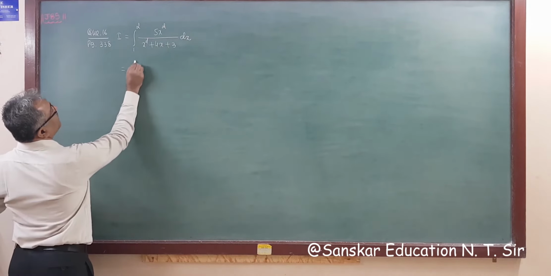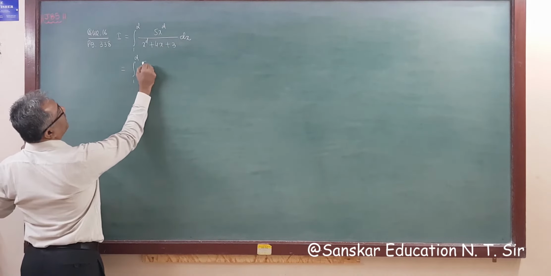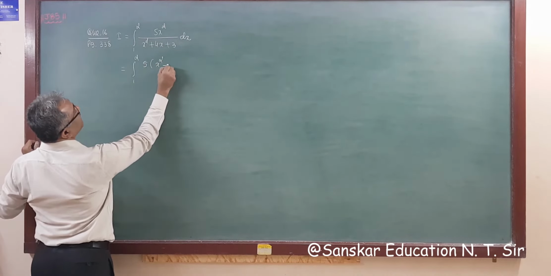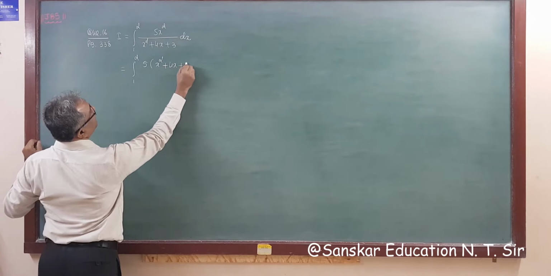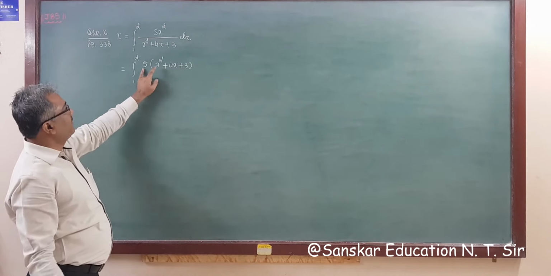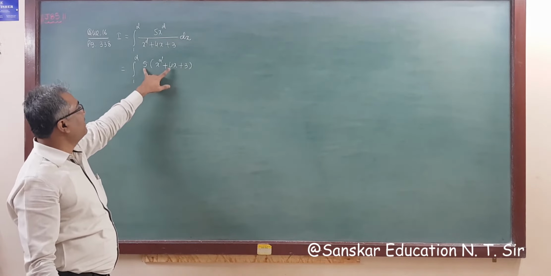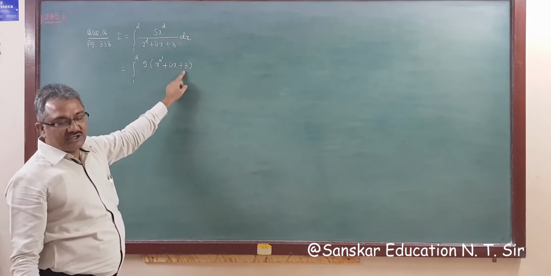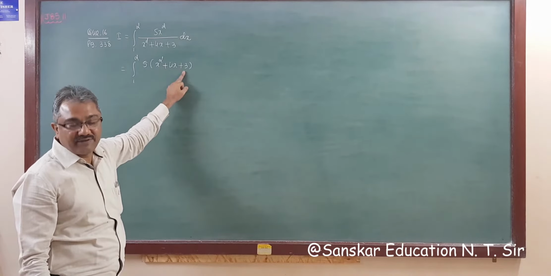So I'm writing here 1 to 2. I'm taking 5 common and then x square plus 4x plus 3. Right? So what I did, if you multiply then 5x square, then plus 20x plus 15. So I add 20x plus 15.